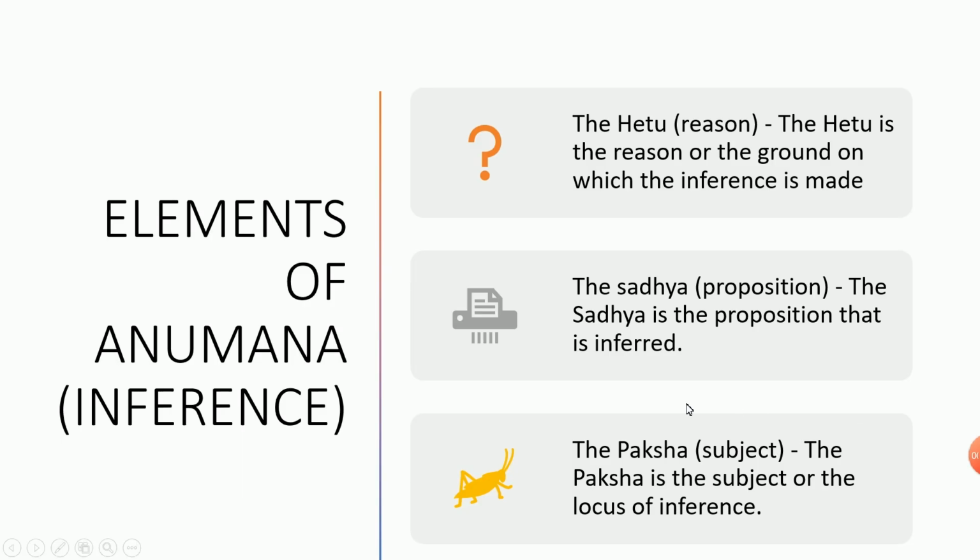Next is elements of Anumana. Wherever an inference, that is Anumana, is formed, these three elements should be there. First is the Hetu, that is reason. Hetu is the reason or the ground on which the inference is made. Next is Sadhya. These are all the possibilities we are proposing. So the Sadhya is the proposition that is inferred. So we are inferring one idea and we are proposing the possibilities.